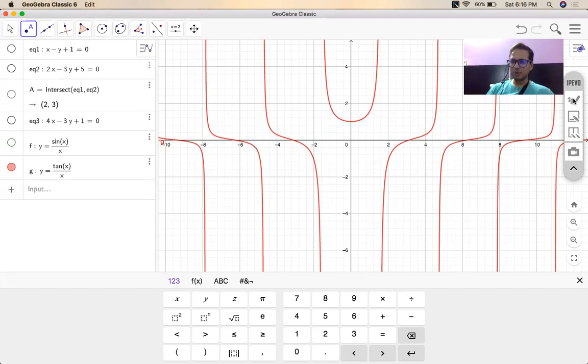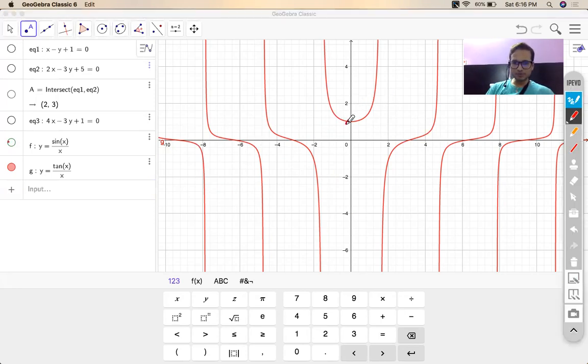Now, at this point, there is a hole, because tan x by x at x equal to 0 is undefined. If you go slightly to the right or to the left, it is slightly more than 1.